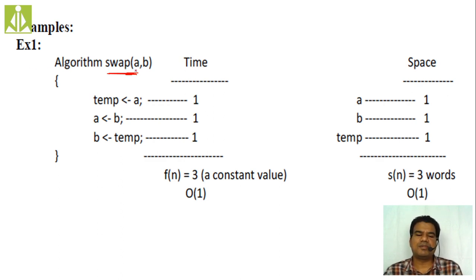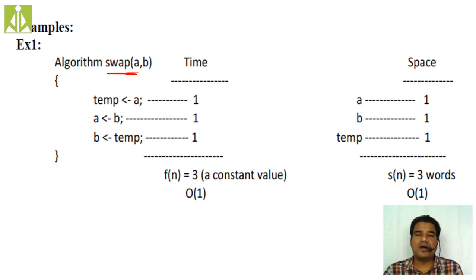So swap(a, b). My intention is to swap these two numbers. For that sake, I'm using this temporary variable, and inside this temporary variable, I'm storing the a value. Then inside a, I'm storing the b value. And then inside b, from this temporary variable, I'm taking the a value and putting it back into b. In this way, I'm swapping these two numbers. So these three statements will do my job.